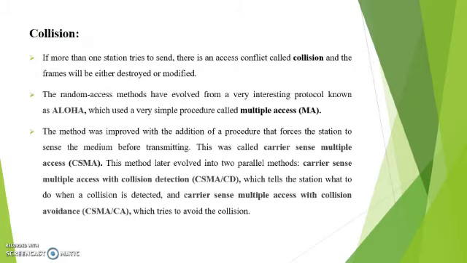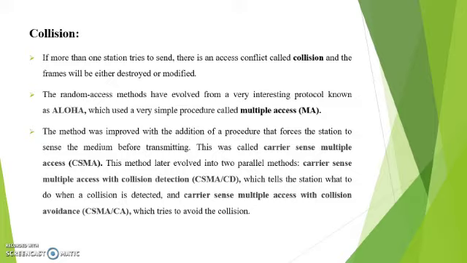Next is collision. If more than one station tries to send, there is an access conflict called collision, and the frames will be either destroyed or modified. The random access methods have evolved from a very interesting protocol known as Aloha, which used a very simple procedure called multiple access. The method was improved with the addition of a procedure that forces the station to sense the medium before transmitting. This was called carrier sense multiple access, that is CSMA.